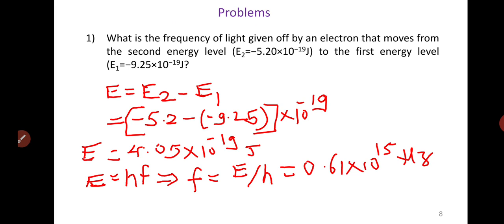That frequency is E by h, where h is the Planck constant, 6.63 into 10 to the power of minus 34 joule second. Substituting, you obtain the frequency 0.61 into 10 to the power of 15 hertz. So this is the frequency of the light.